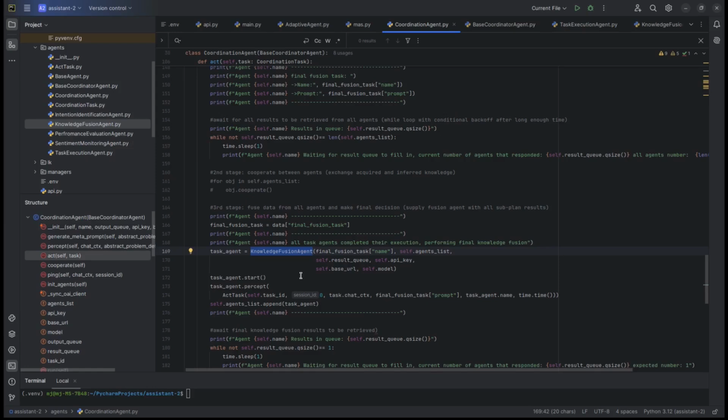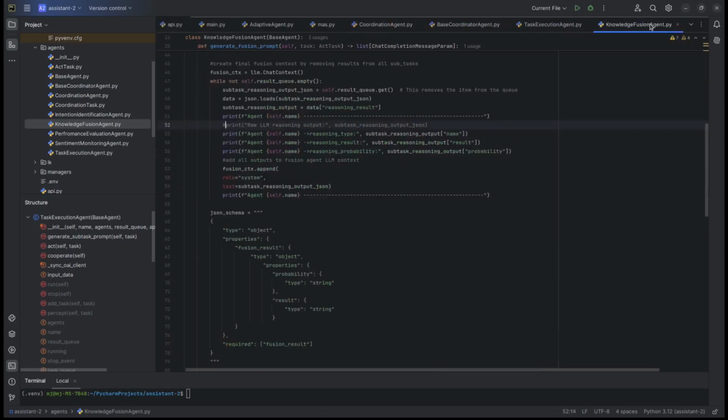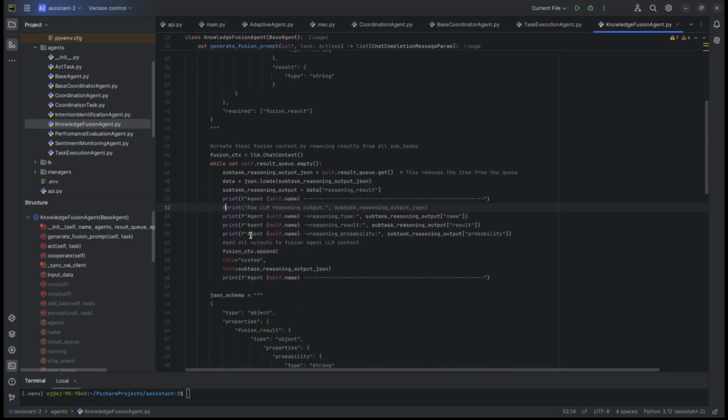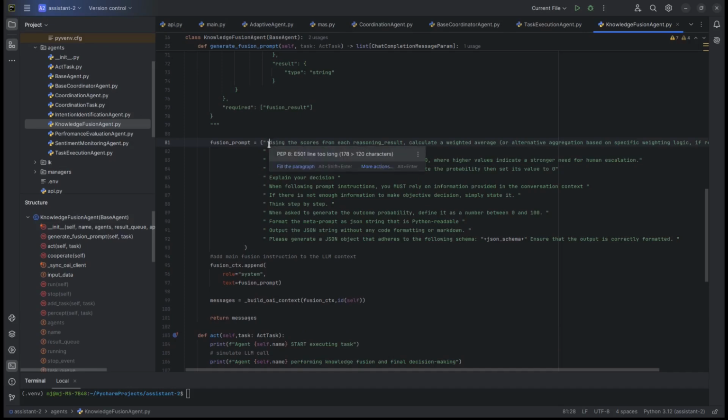The way it makes its own judgment is, again, if we go to our knowledge fusion agent and inside the class that defines the functioning of that agent, you can see that we define a specialized prompt, where we instruct the agent to use the scores from each reasoning result, so from each subtask execution provided by those subtask execution agents, and calculate the weighted average score to determine the final probability for handoff.